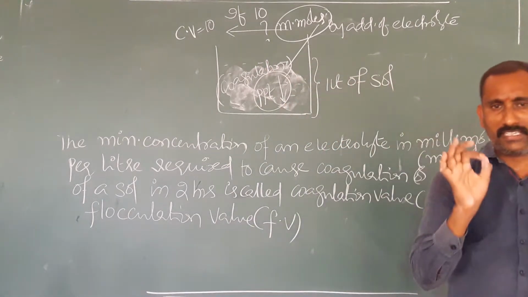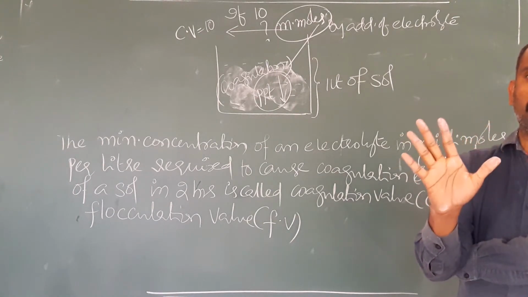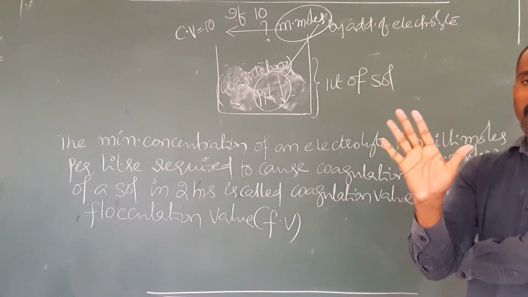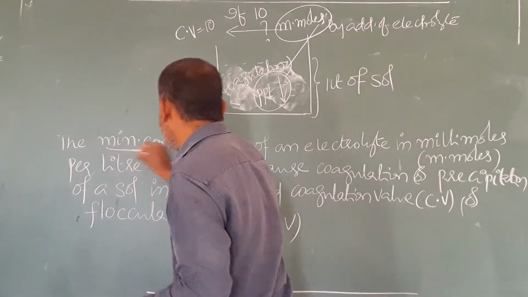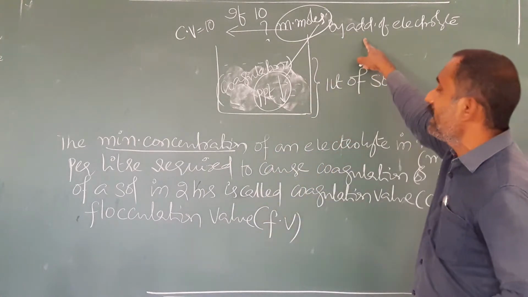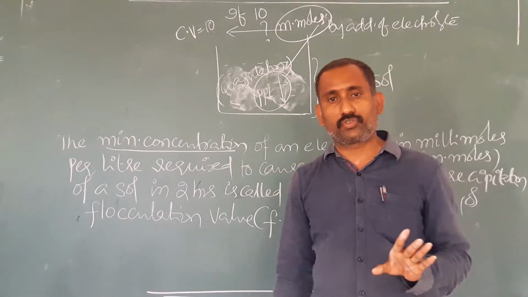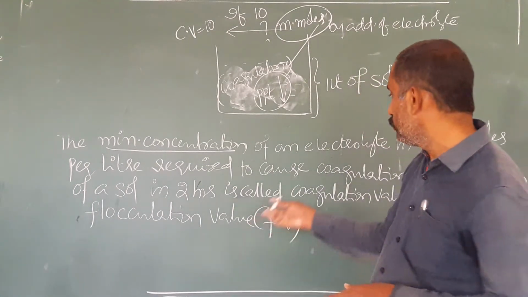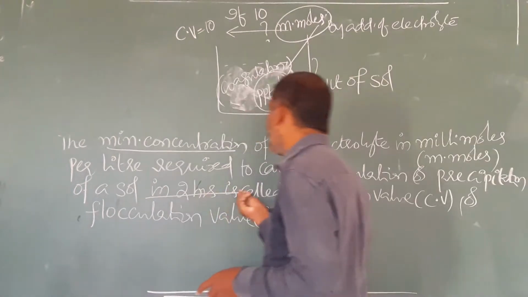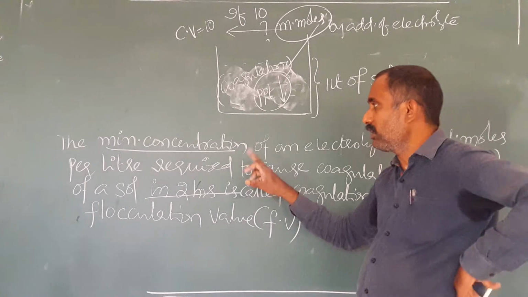Again, I am repeating, you should remember what is meant by coagulation value or flocculation value.